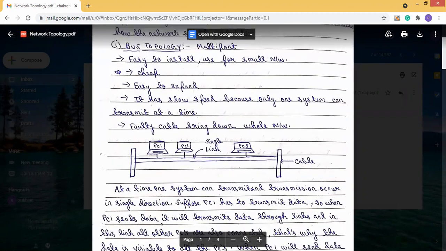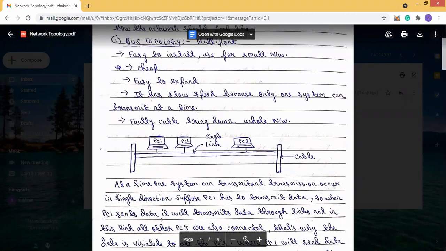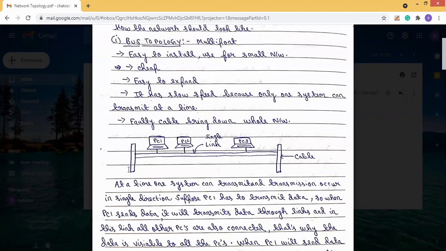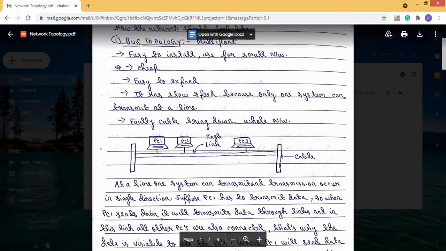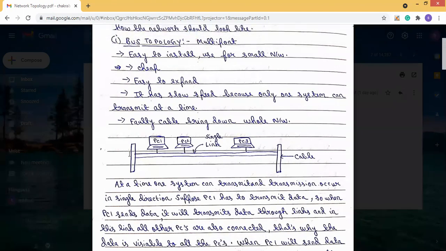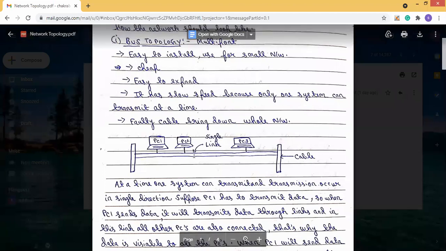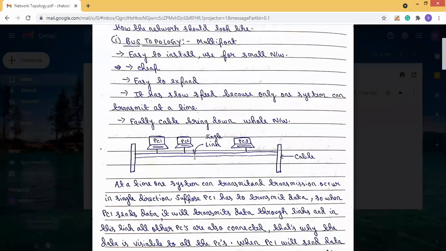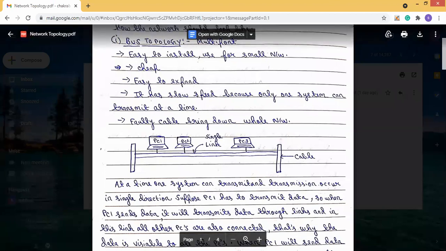Now, you can see this is the diagram of a bus topology. This is a start cable and this is an end cable. These two cables are connected with each other through a single link. In this single link, all the PCs are connected.